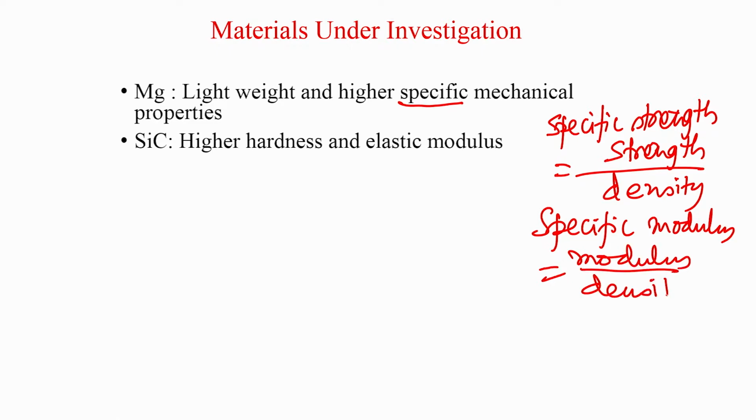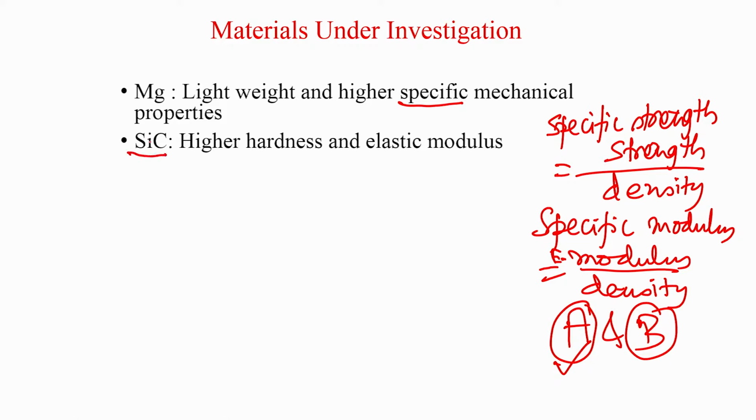Just to give an example, if two materials A and B have similar elastic modulus and similar strength, but A has a lower density than B, then A will have higher specific strength than B. So, specific mechanical properties are important where weight reduction gives extra mileage or extra benefits for certain technological applications.